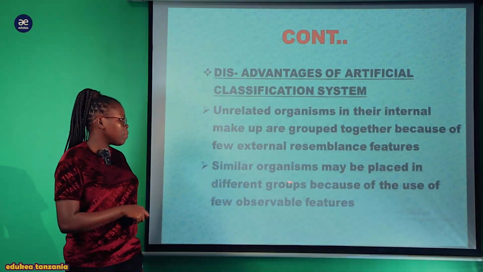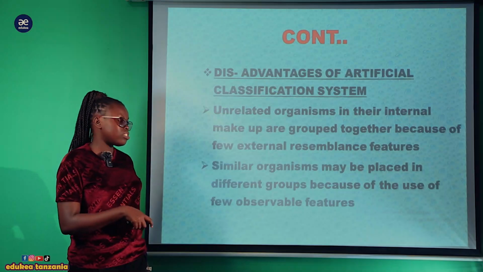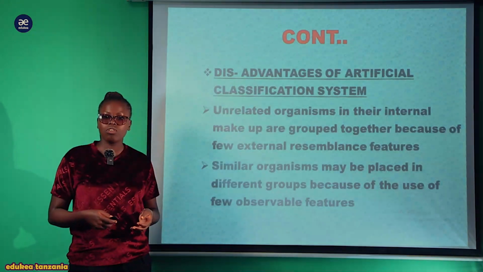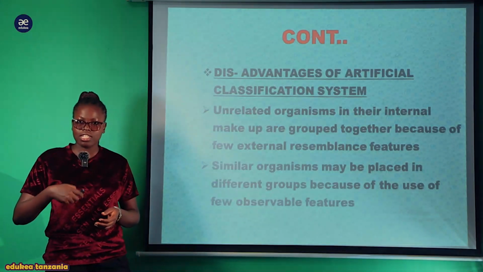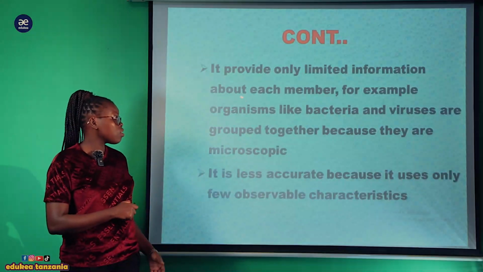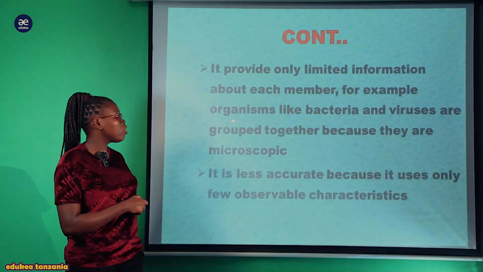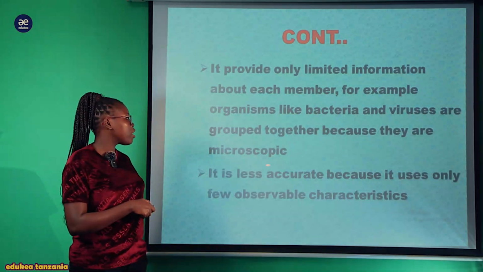Also, the similar organism may be placed in different group because of the use of few observable features. Organism ambao wanafanana wanaweza kupelekwa katika magrupu tofauti kwa sababu ya tabia, the external features chache ambazo wanakuwa wametofautiana. Also, they provide only limited information about each member. For example, organisms like bacteria and viruses are grouped together because they are microscopic.